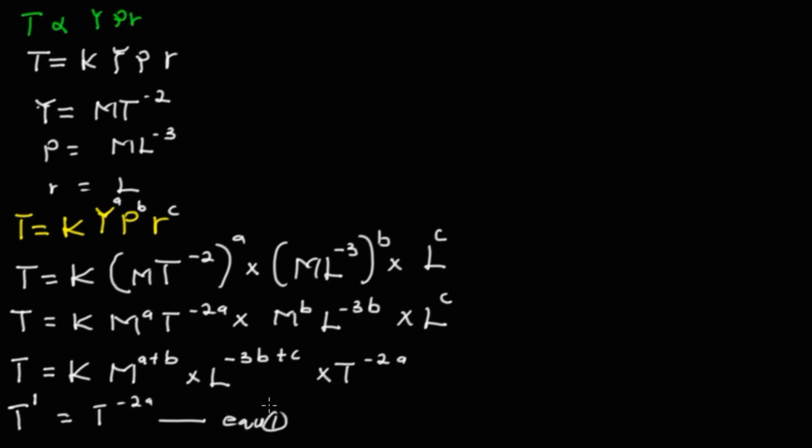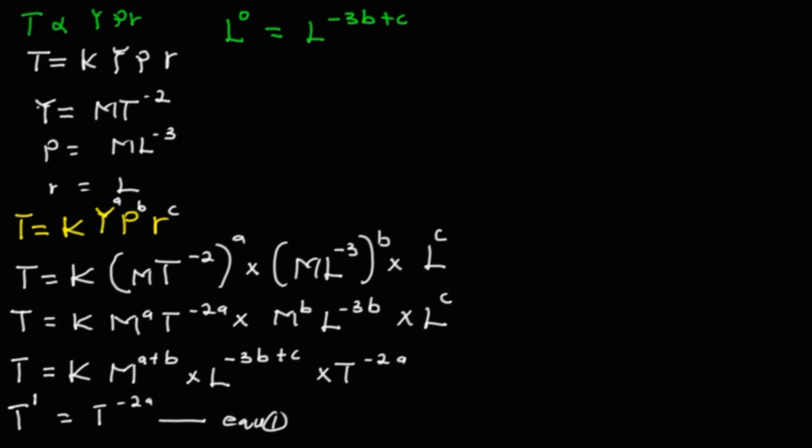Sorry, let me use this part of the board. The second equation, let me use another color. Second equation here is, let's equate for L. On the left hand side, L is 0, and on the right hand side, L is equal to minus 3B plus C.